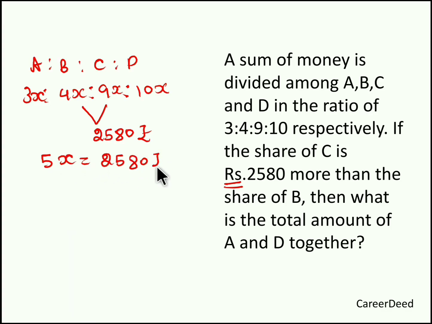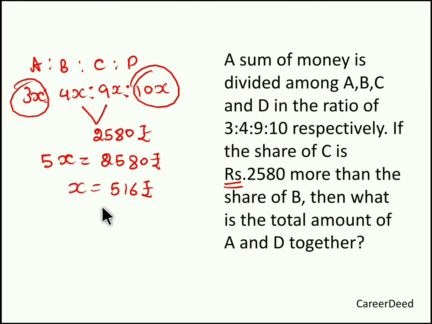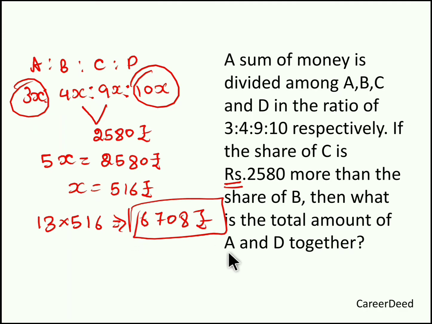If 5 parts is 2,580, one part will be 516 rupees. So if one part is 516 rupees, we have to find the total amount of A and D together. See, the total share of A and D together is 3 plus 10, 13 parts. So if one part is 516, 13 parts will be 13 into 516. So 13 into 516 we get 6708 rupees. So 6708 rupees is the total amount of A and D together. Hope you understood the problem, right?